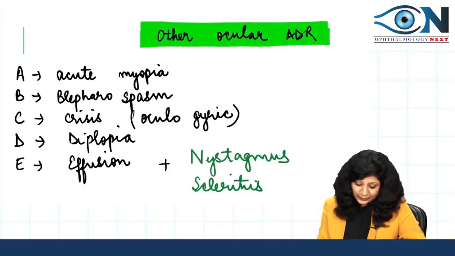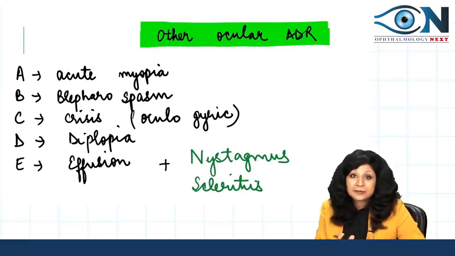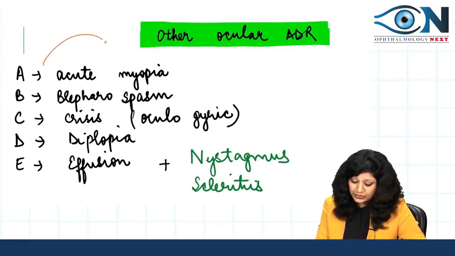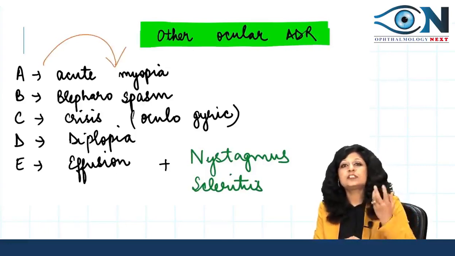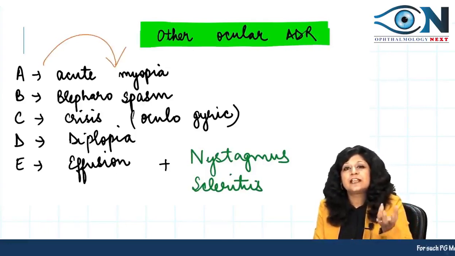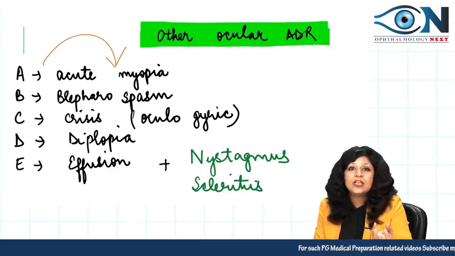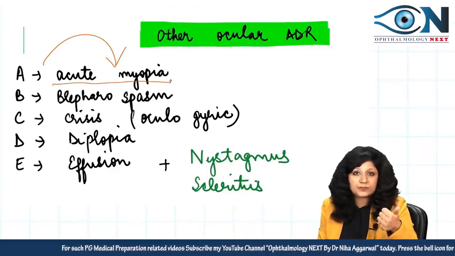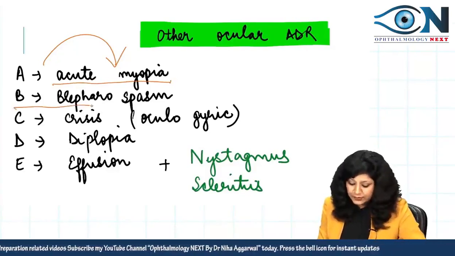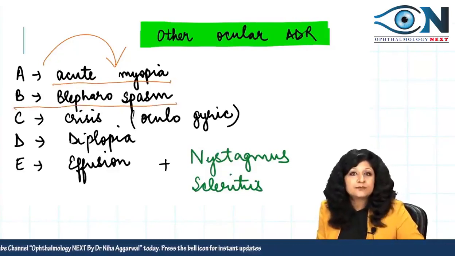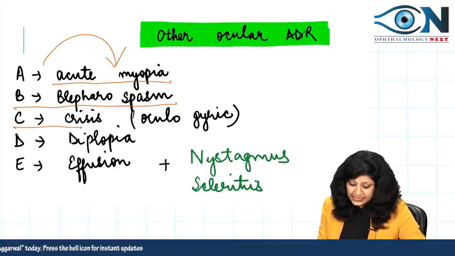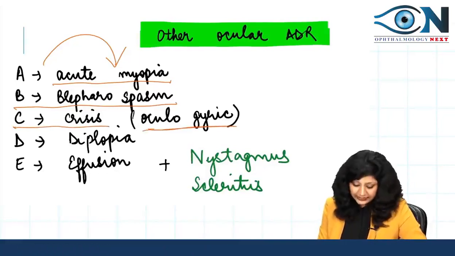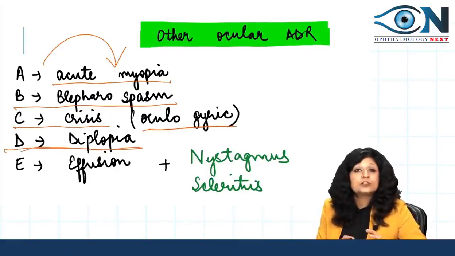So I have tried to list them as ABCDE so that you can easily remember. Can you see here? A is for acute myopia, because of the ciliochoroidal effusion as well as the detachment of the ciliary body, it can cause acute myopia. B is for blepharospasm. It can also cause blepharospasm. Then C is for crisis. Which crisis? Oculogyric crisis it can cause. Then D is for diplopia. It can also cause diplopia.